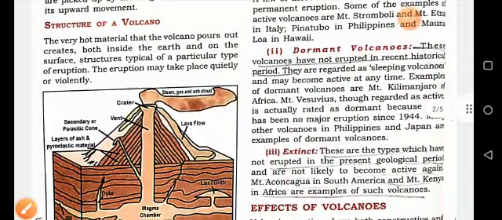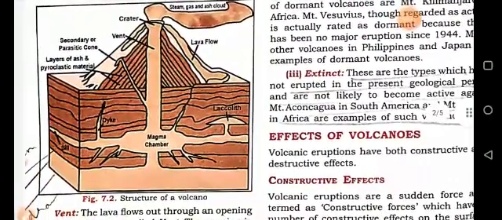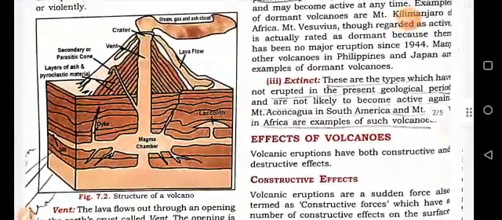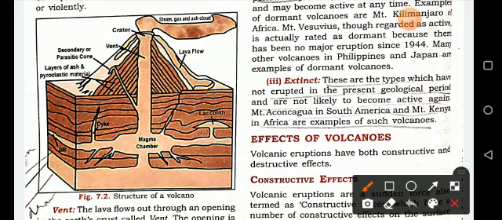What is the structure of a volcano? You can see here, this is a figure of the structure of a volcano. We have very hot material that the volcano pours out, created both inside and on the earth's surface. This is a magma chamber, and this portion, the liquid fluid, that is your vent, where the lava flows out through an opening in the earth's crust.